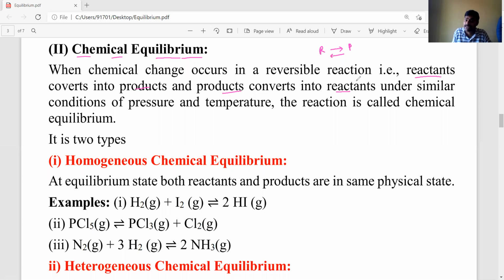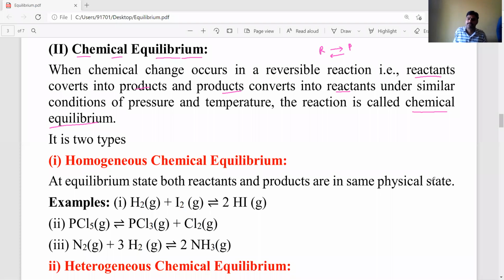In such types of reversible reactions, an equilibrium state will exist. That equilibrium state is known as chemical equilibrium. So in reversible reactions, where chemical changes occur, the existing equilibrium state is known as chemical equilibrium. If reactants are converted into products as well as products into reactants, it is a reversible reaction, and in such cases the equilibrium state that exists is known as chemical equilibrium.